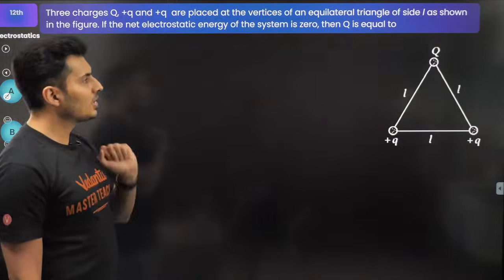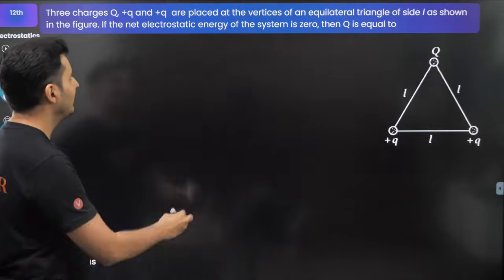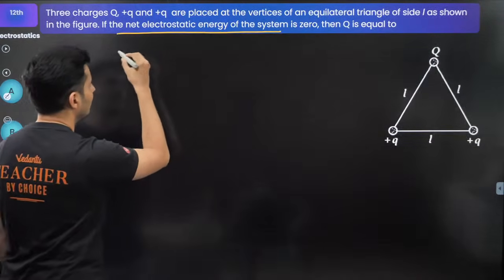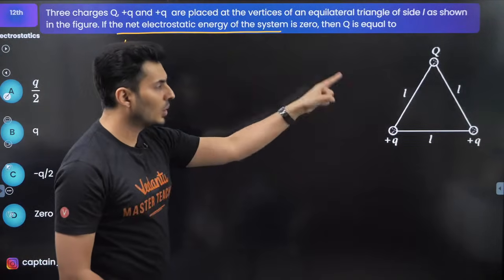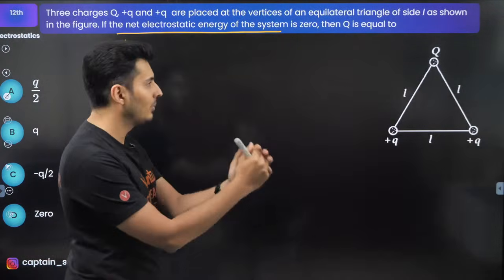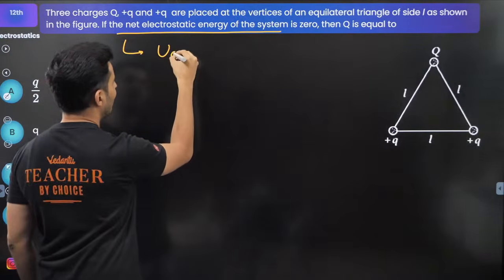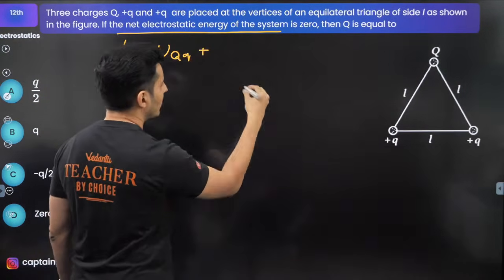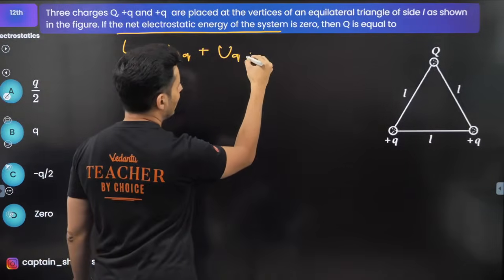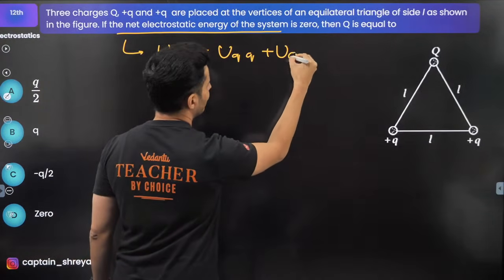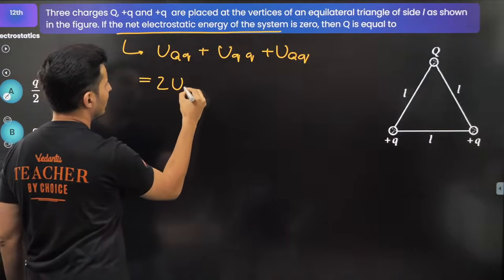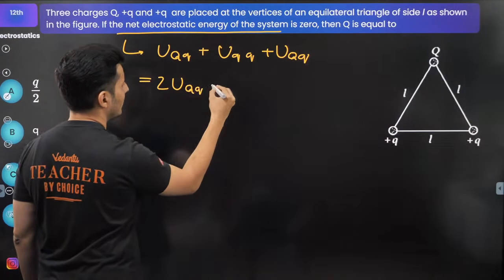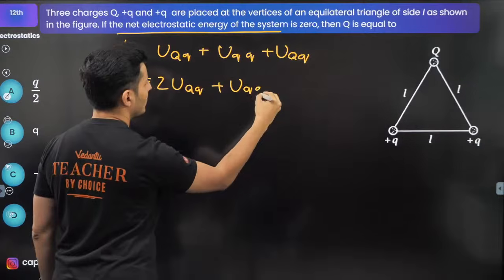So whenever we have to find the net electrostatic energy of the system, find the energy between Q and Q, Q and Q, Q and Q, all the combinations, and add them up together. Like potential energy between capital Q and small q, plus potential energy between small q and small q, plus potential energy between capital Q and small q. This has come twice, so I can just write 2 times the potential energy of capital Q and small q plus the potential energy of small q and small q.